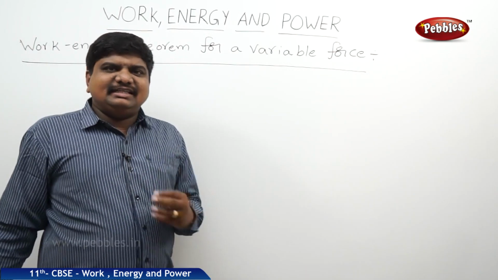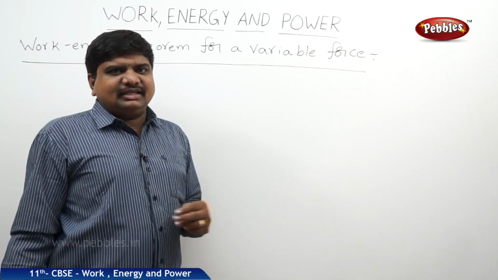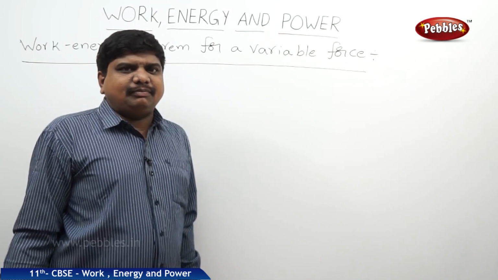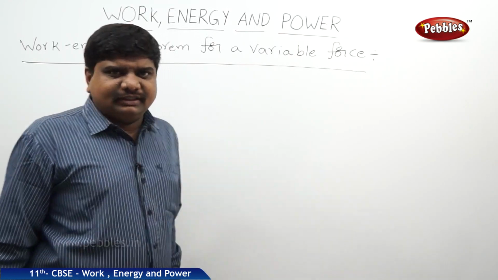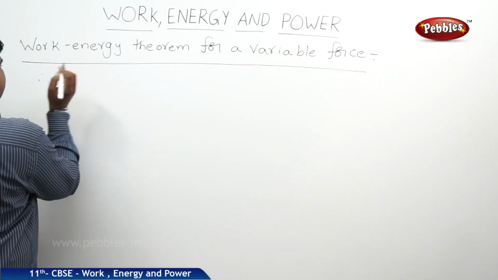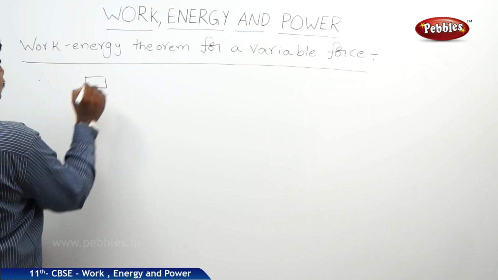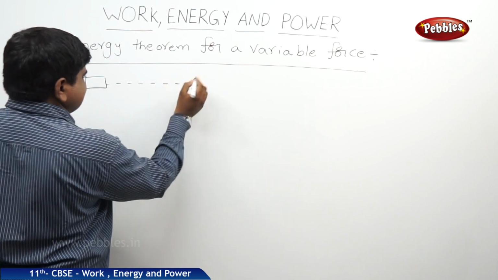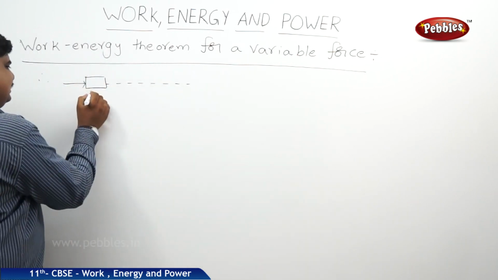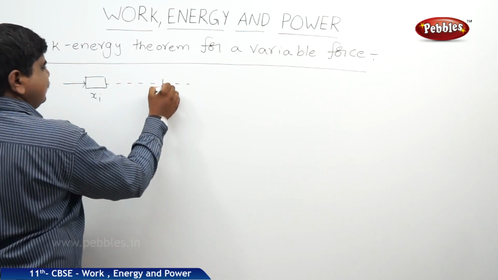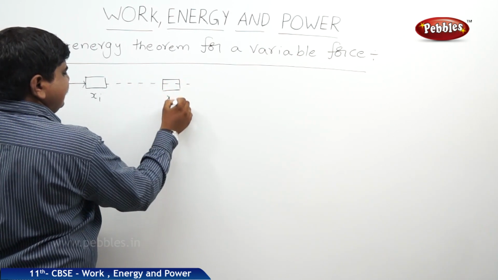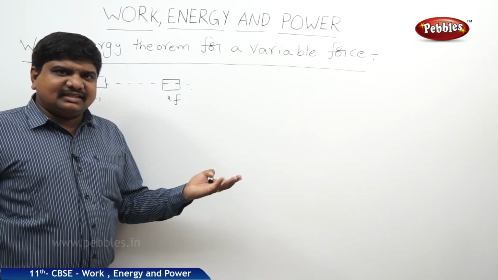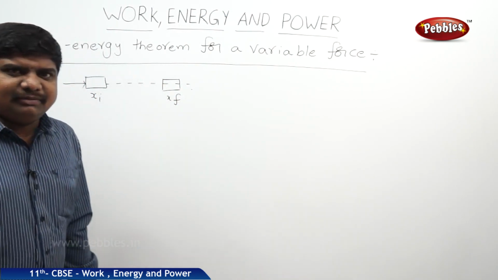Maybe the magnitude is changing, or the direction of the applied force is changing. As usual, the magnitude of work will change because work is directly proportional to the applied force according to the definition. So let us suppose this is the body, the force is variable and it is moving through a distance. This is the initial position, let us say xi, and it has moved to some other position, let us say xf. The gap between xf and xi is nothing but the displacement or distance traveled by the body.